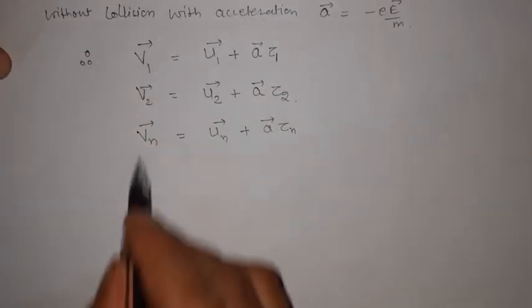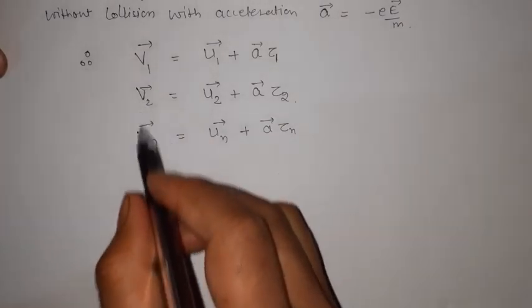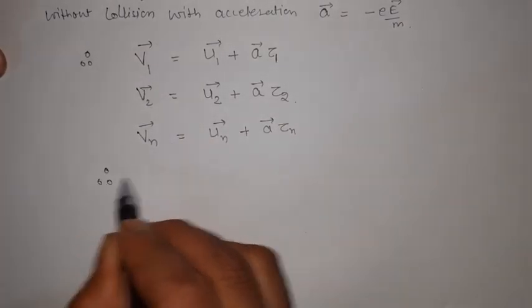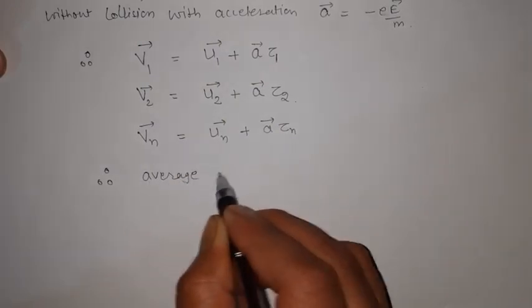So over here, how much is the average velocity? Therefore we are going to find the average velocity.